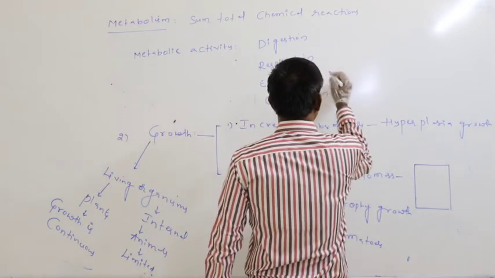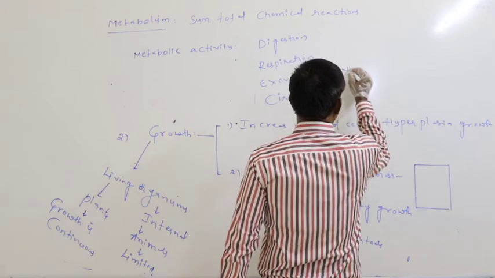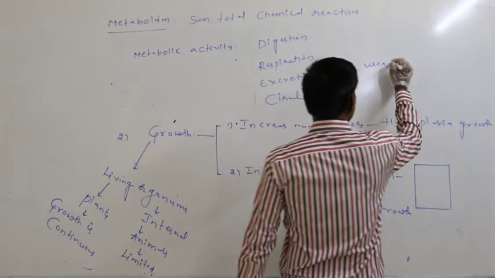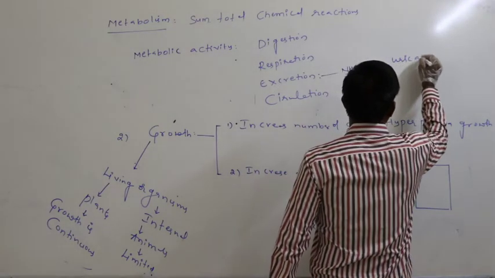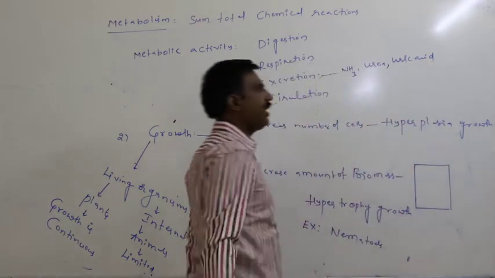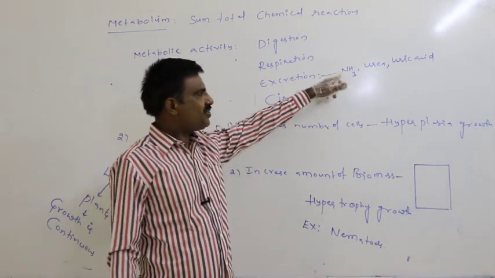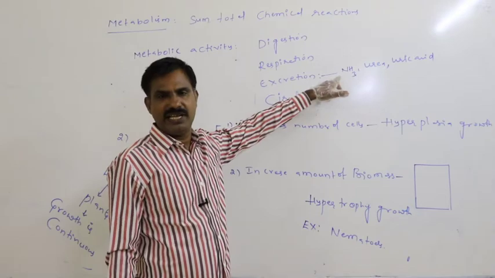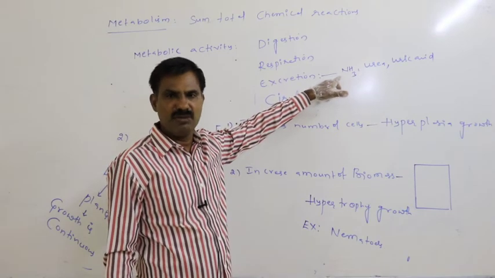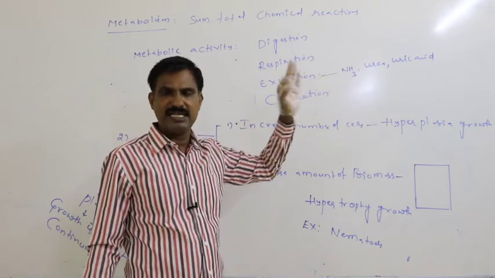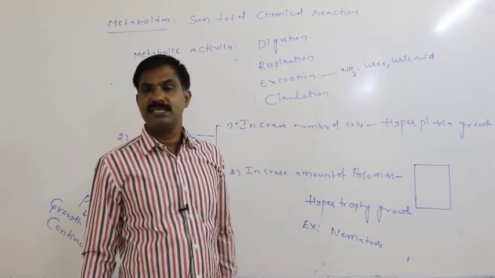Nitrogenous waste material may be ammonia, may be urea, may be uric acid. So, elimination of nitrogenous waste material such as ammonia, urea, uric acid is said to be excretion.